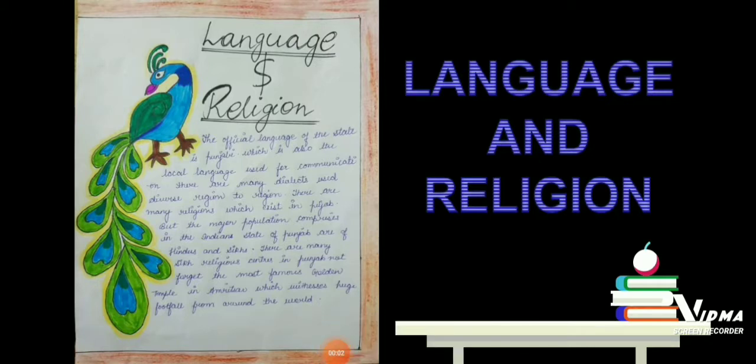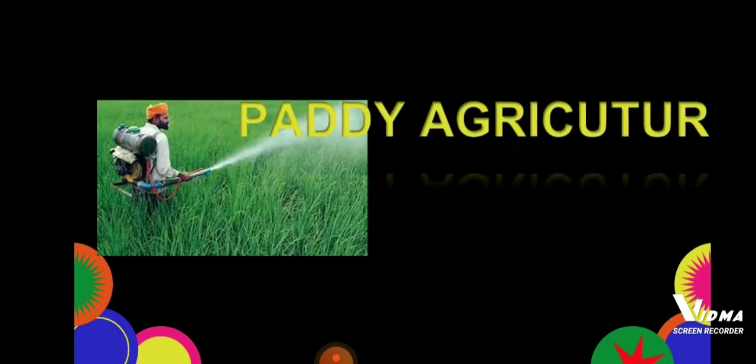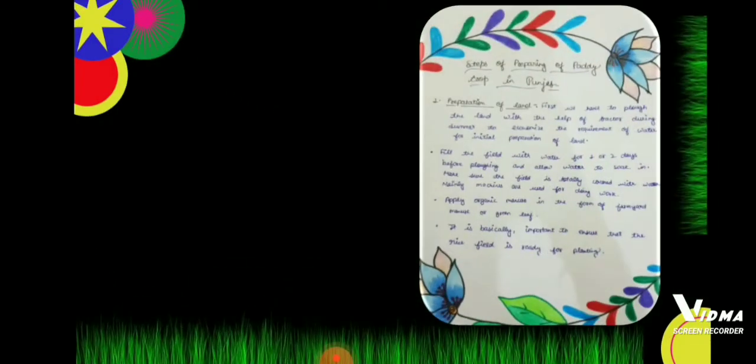Language and religion. The official language of the state is Punjabi, which is also the local language. Now, paddy agriculture in Punjab. The process and steps are the same as we have seen in UP, but the differentiation is in the way and tools which the Punjab farmers use.